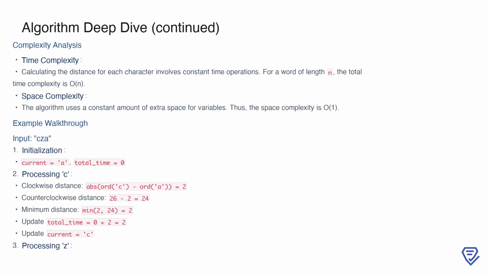Analyzing the algorithm's complexity, the time complexity is O(n), where n is the length of the word. This is because we compute the distances for each character in constant time. The space complexity is O(1), as only a few variables are used regardless of the input size. To illustrate, consider the example word za. The pointer starts at A, and we calculate the time to move to C, then to Z, and finally back to A. Each step involves minimal calculations, keeping the algorithm efficient and straightforward. Let's dive into the detailed walkthrough of this example next.